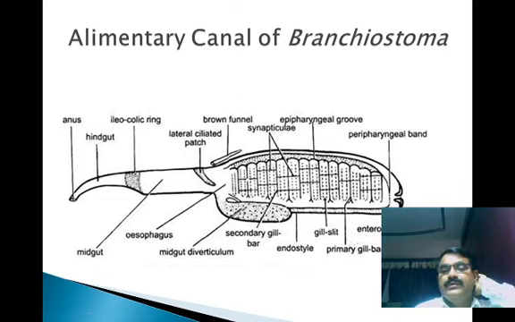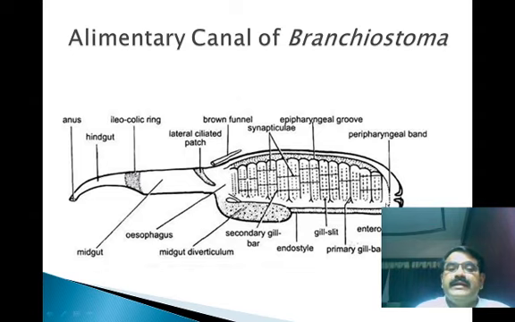Now 1, 2, 3, 4, 5, 6, 7, 8, 9, 10, 11, 12, 13, 14, 15. Here we observe 15 gill slits in the case of Amphioxus, and the number of gill slits also increases with the age of the Amphioxus.